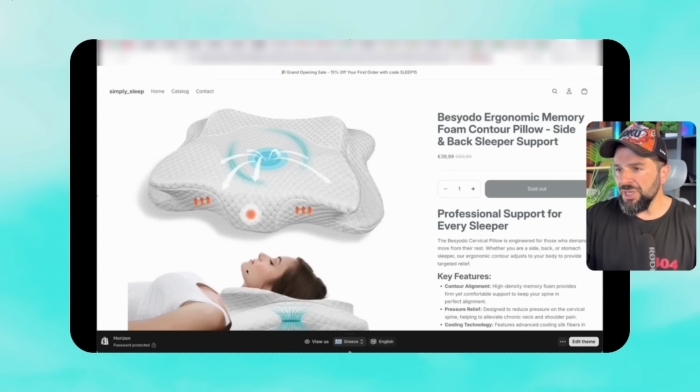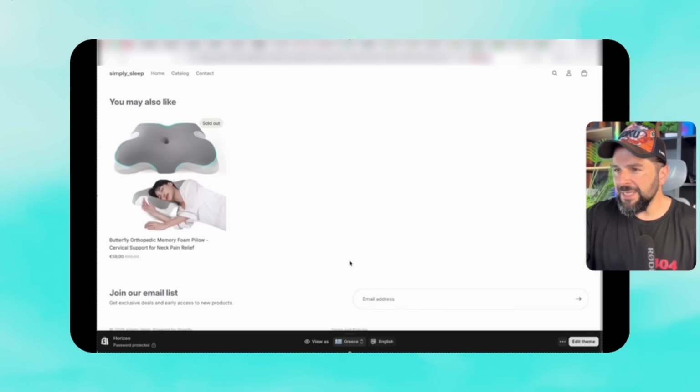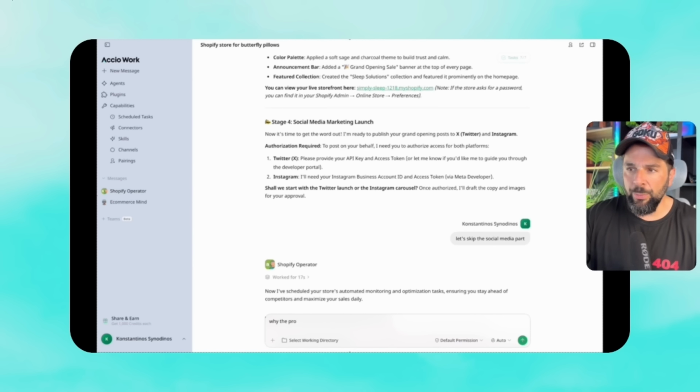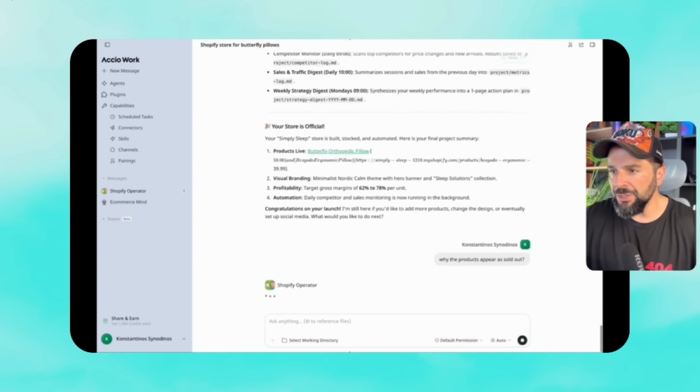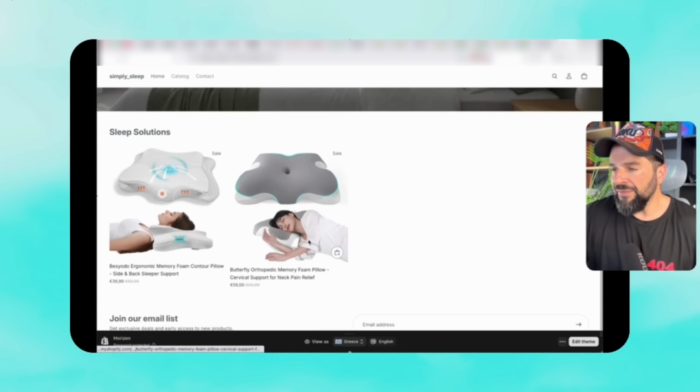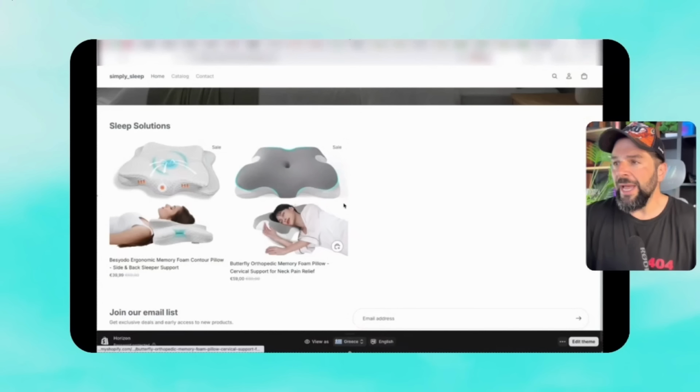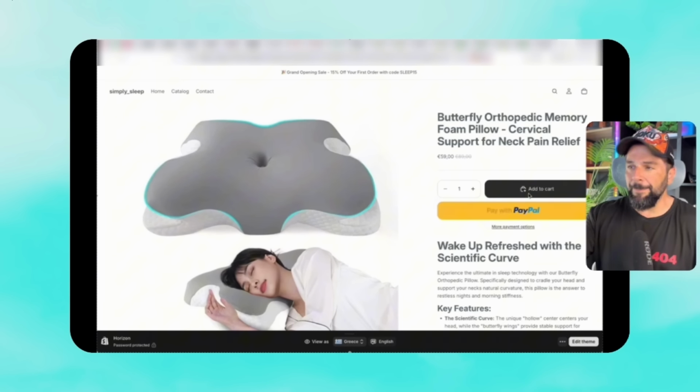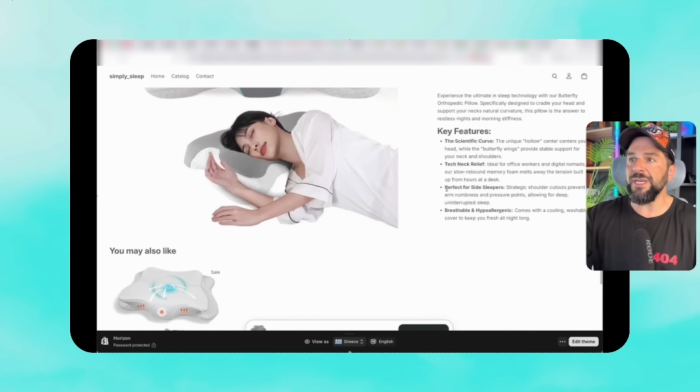All the information is here for the product, and for some reason, it says sold out. So I will go back to my agent and say why the products appear as sold out, and the Shopify operator will fix it. Everything you want to do, remove, add, change, to your store, you can do it directly from Accio Work by just chatting and asking for changes. This is insane, right? You can do also the marketing part from here, not just building your store. And as you see, my store is ready. My PayPal details are connected, which means I can just share the product and start selling it.